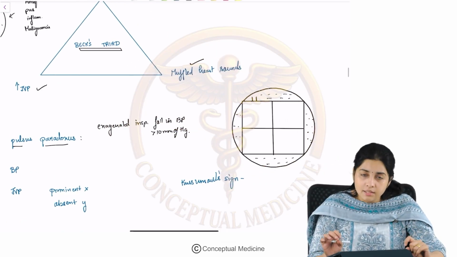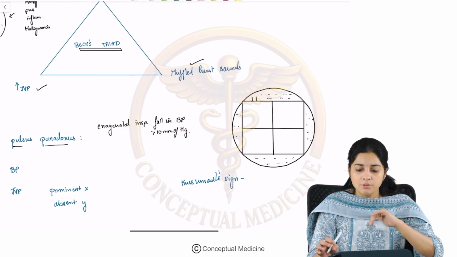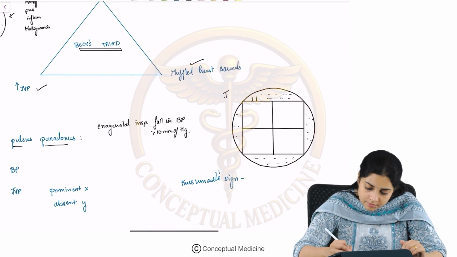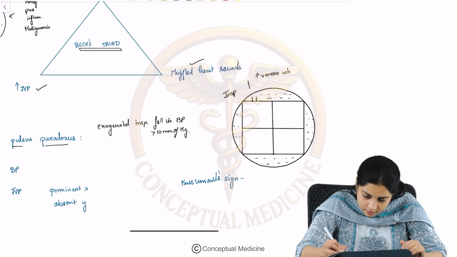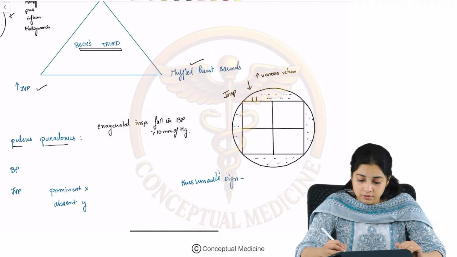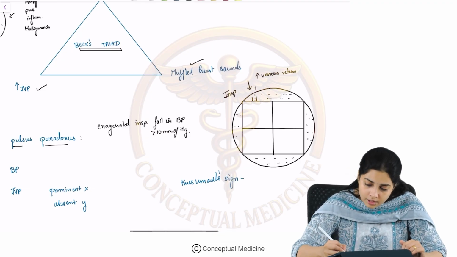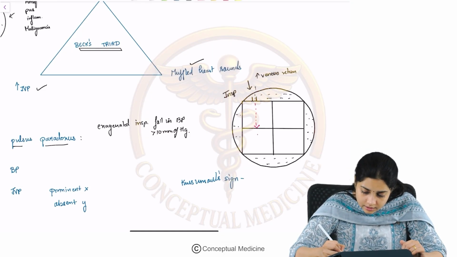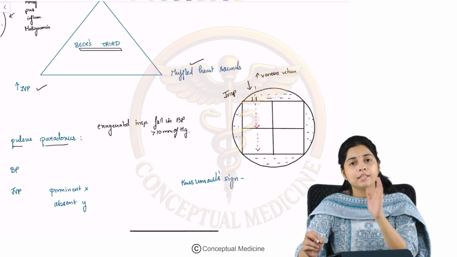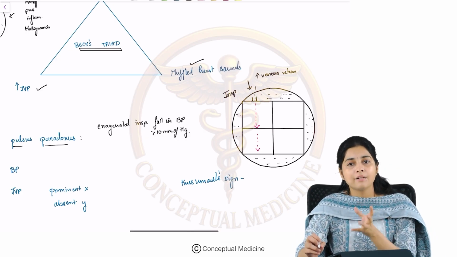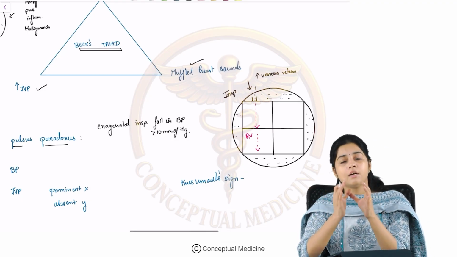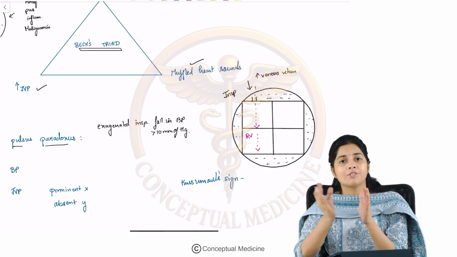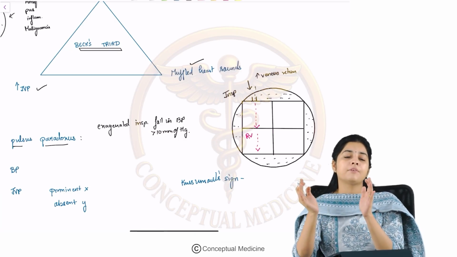What happens here in pulsus paradoxus is that during inspiration, there is an increased venous return to the heart. If the venous return to the heart increases, there is more exaggerated interventricular dependence. The RV begins to fill. However, this is counterbalanced by the pressure generated by the fluid around the heart, which is your tamponade.